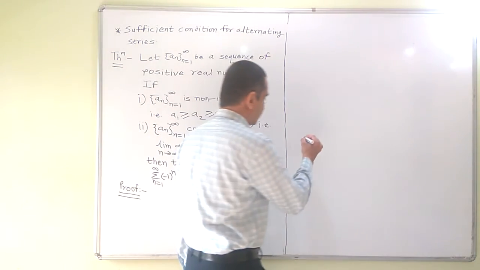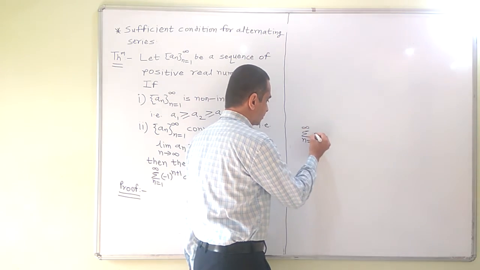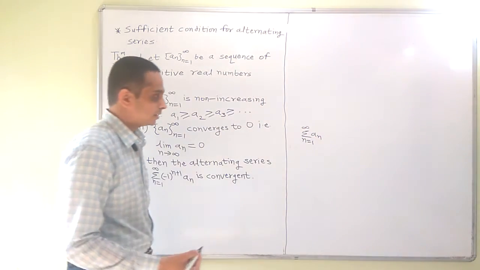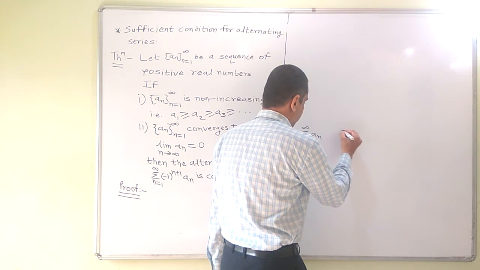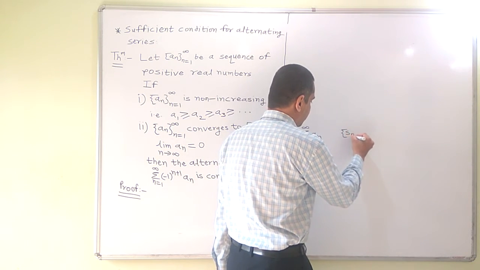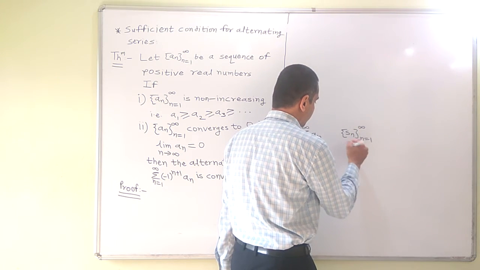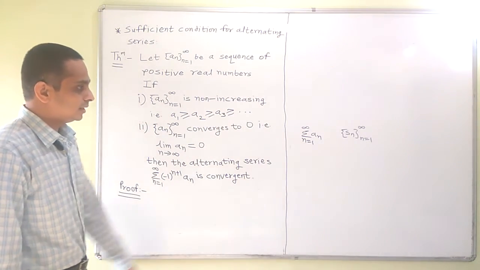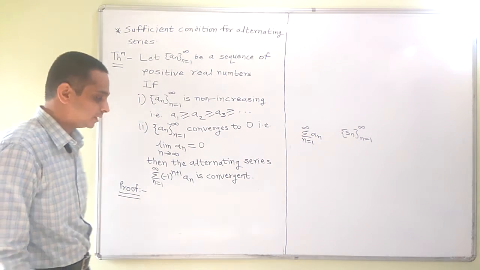The series an is convergent if its sequence of partial sums is convergent. So we have to prove that its sequence of partial sums is convergent. Series is convergent if and only if its sequence of partial sums is convergent.